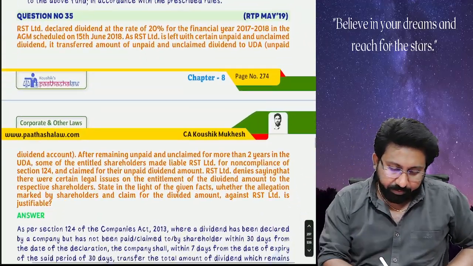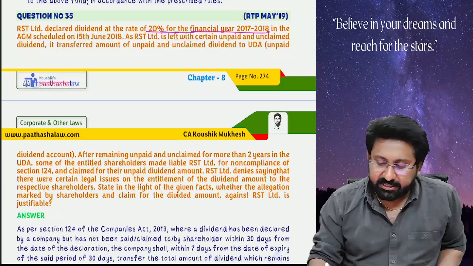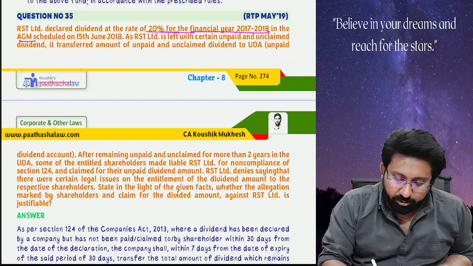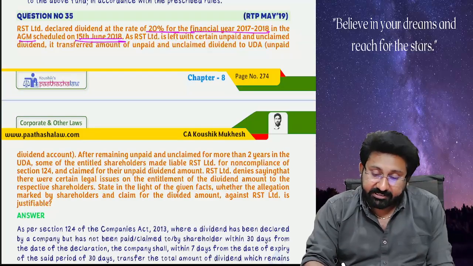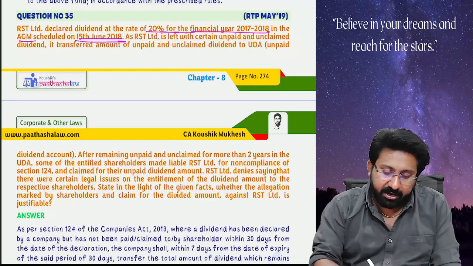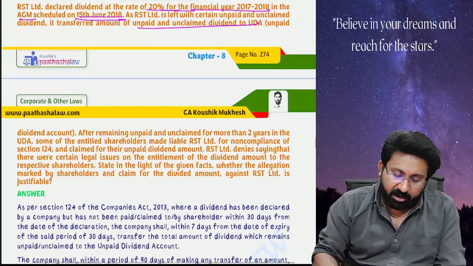Next. RST Limited declared dividend at the rate of 20% for the financial year 17-18 in the AGM held on 15th June 2018. As RST Limited is left with certain unpaid and unclaimed dividend, it transferred the amount to the unpaid dividend account.